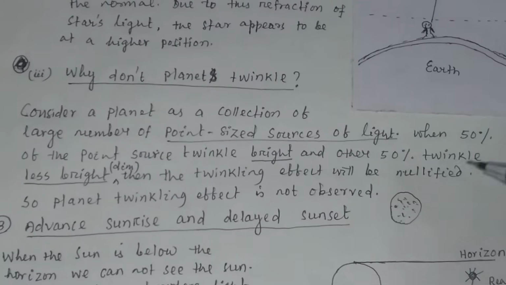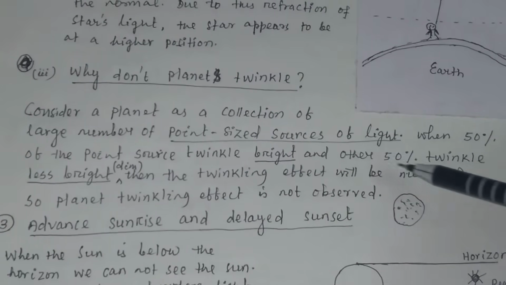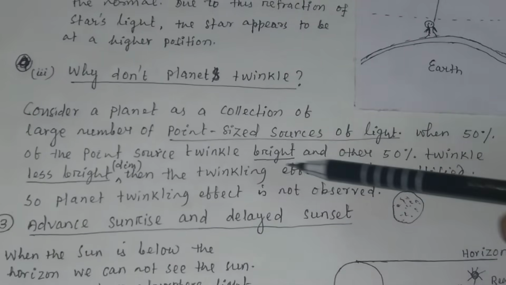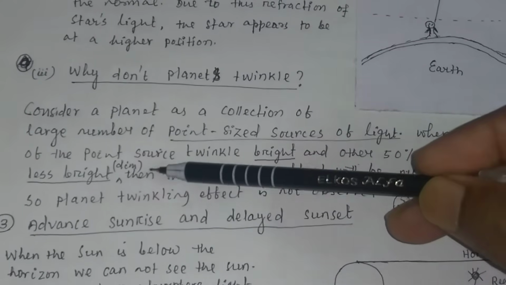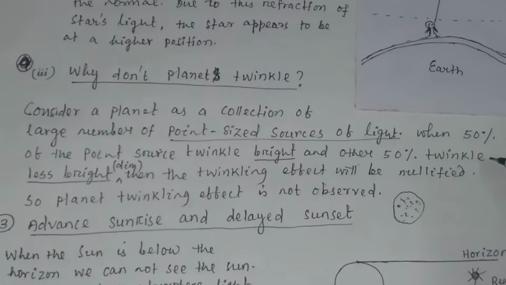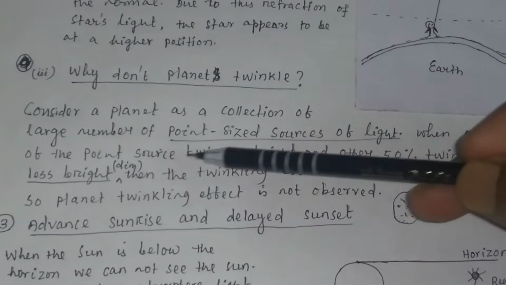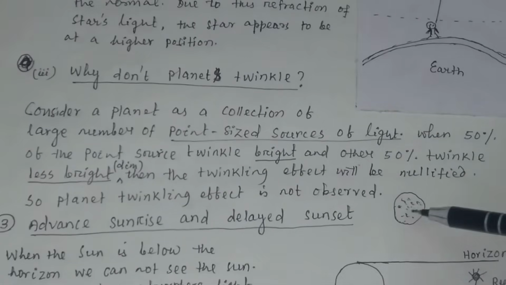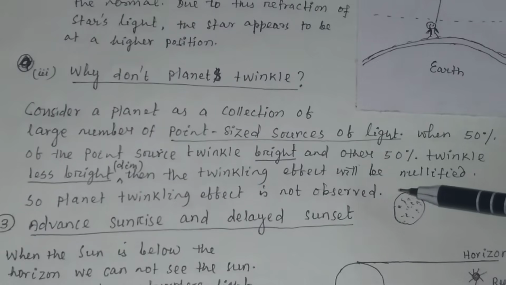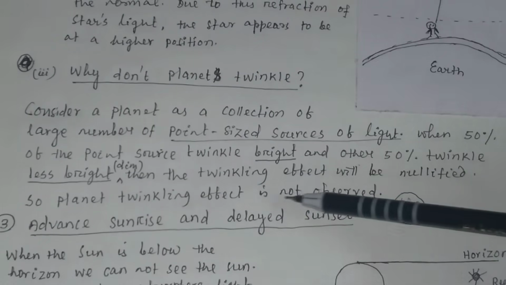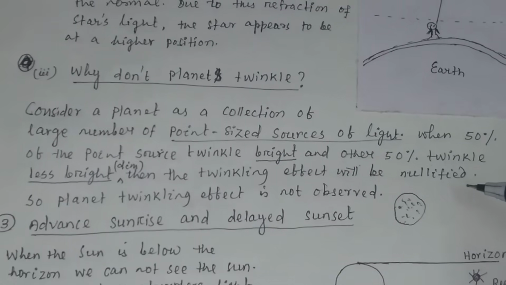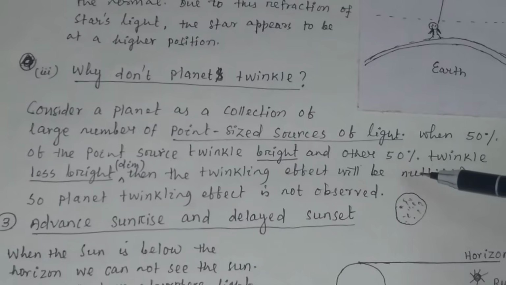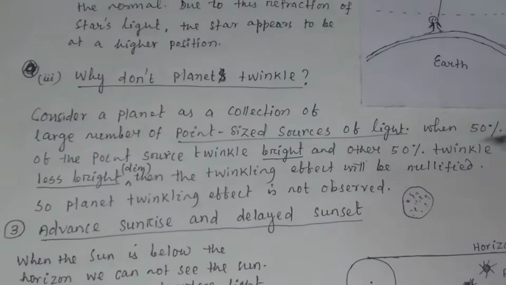When 50% of the point sources twinkle bright and the other 50% twinkle less bright, that is dim, then the twinkling effect will be reduced, or nullified.